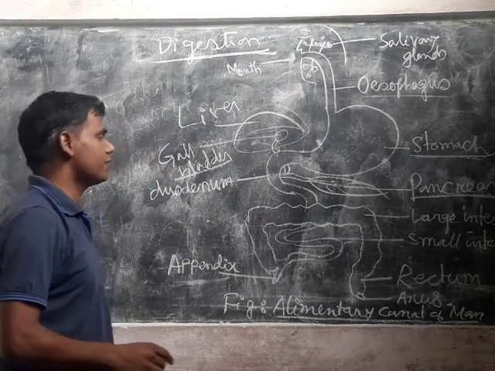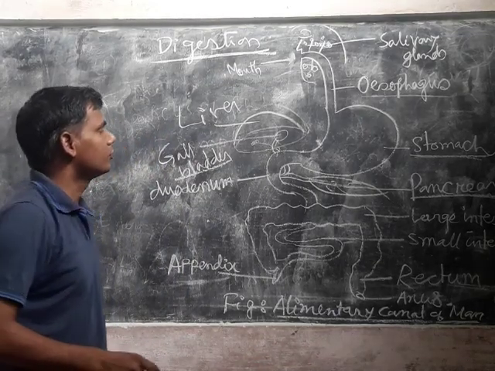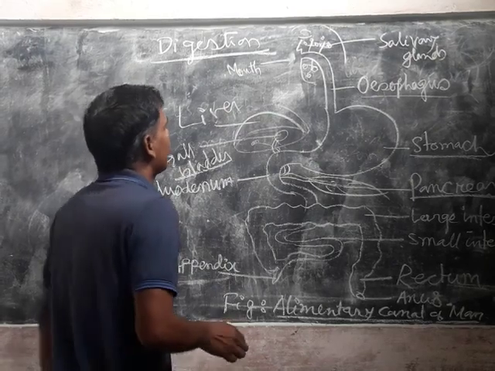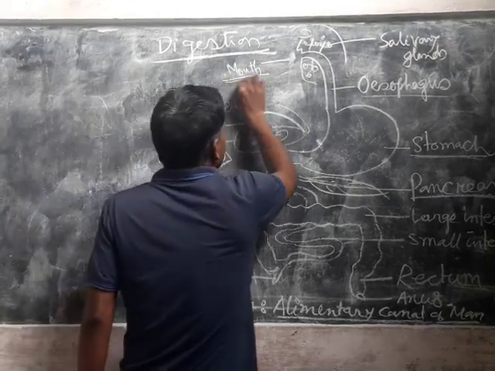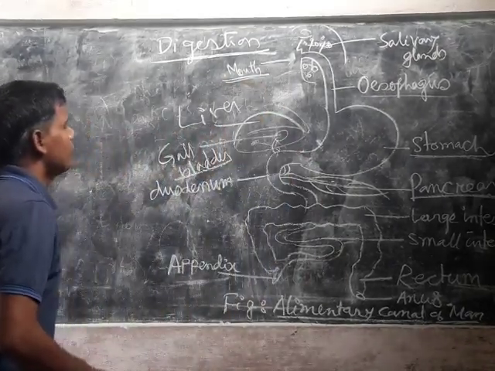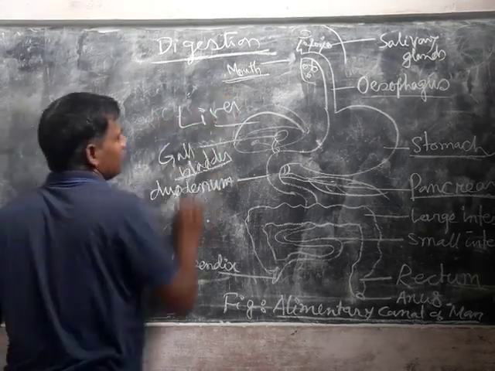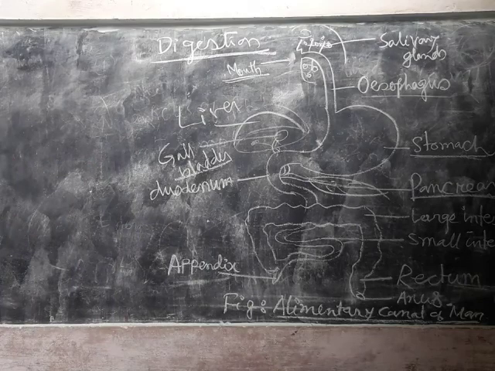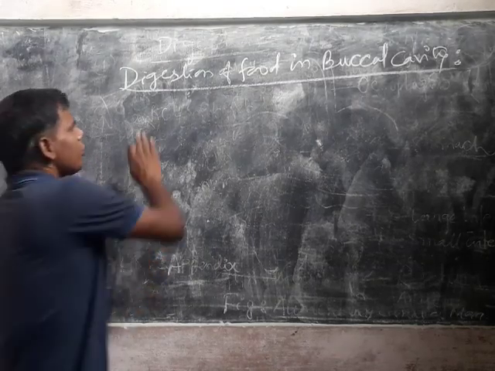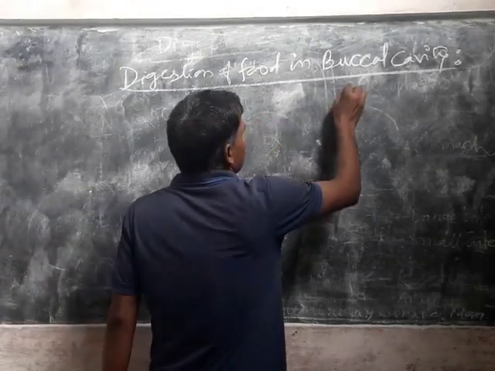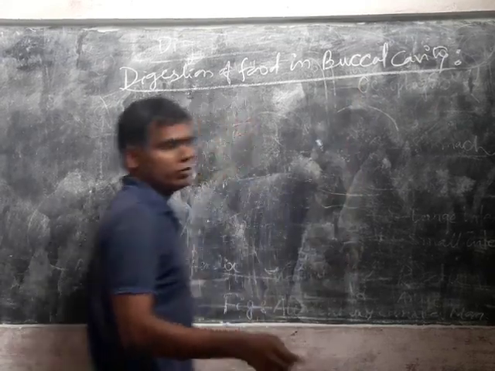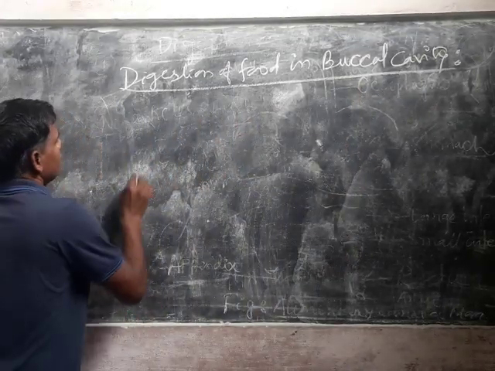Now we shall discuss step by step digestion of food in buccal cavity, or mouth cavity.